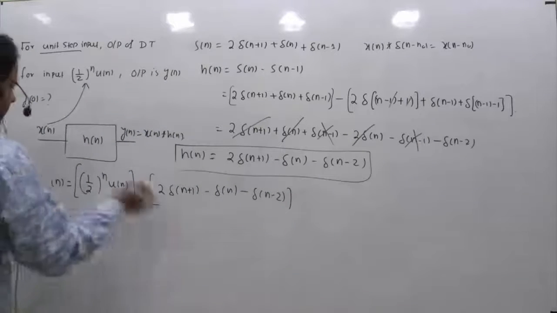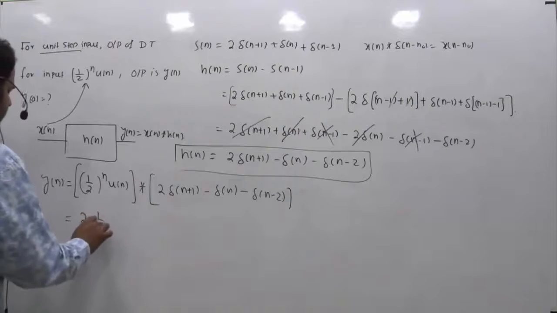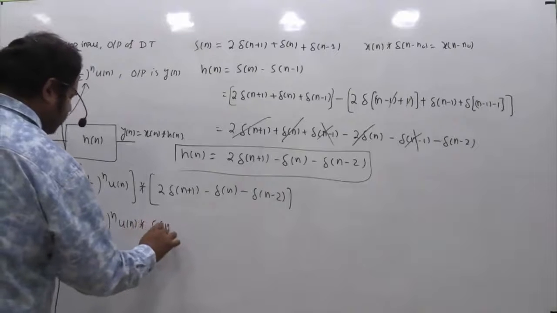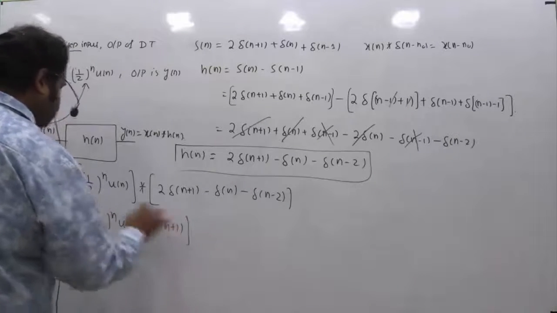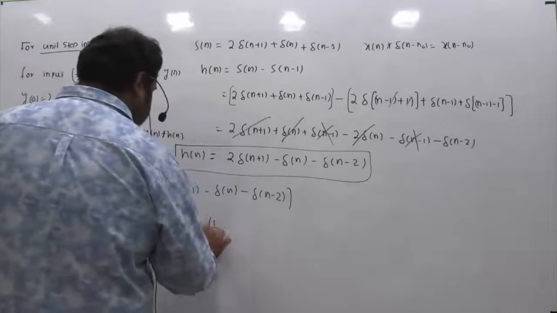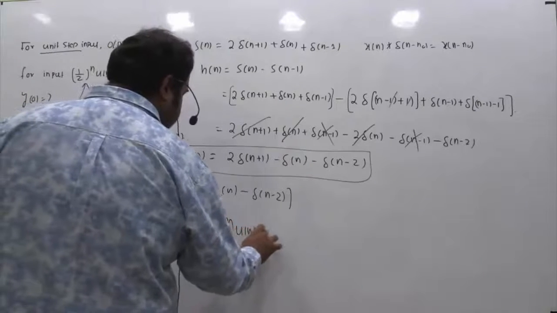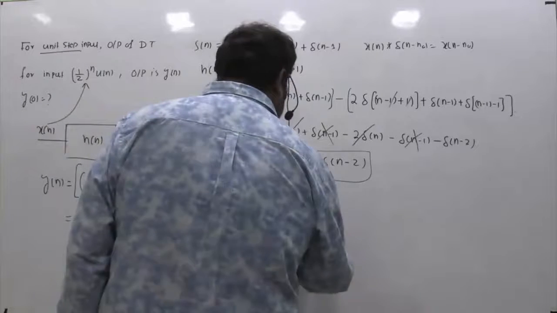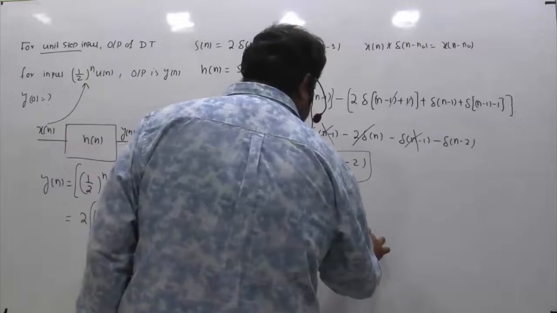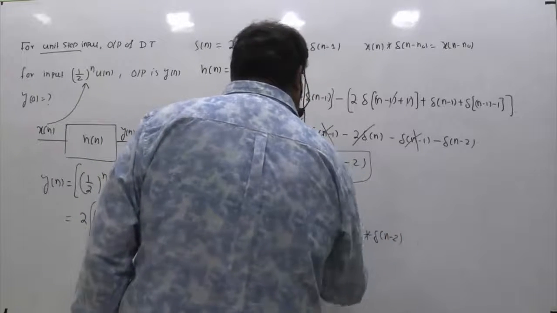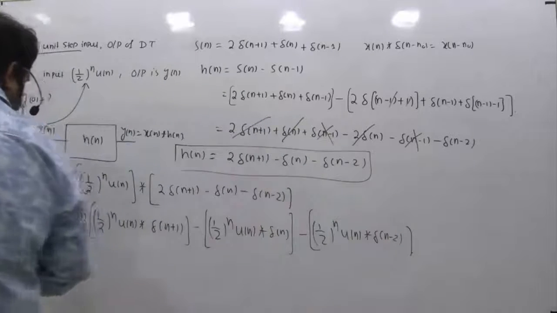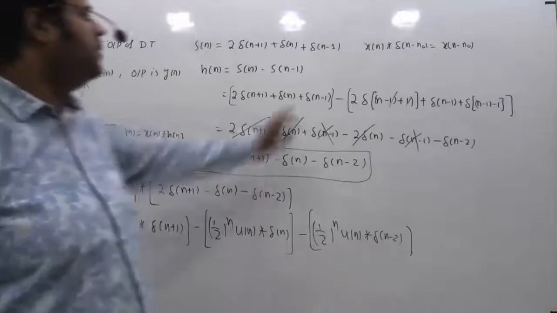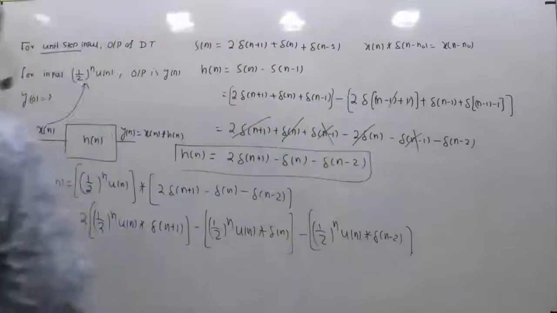Now we can split this something like this: 2 into half power n u of n convolution with delta of n plus 1, minus half power n u of n convolution with delta of n, minus half power n u of n convolution with delta of n minus 2. So now if we find it out, this is 2, and you can see based on this property x of n convolve delta of n minus n naught is x of n minus n naught.